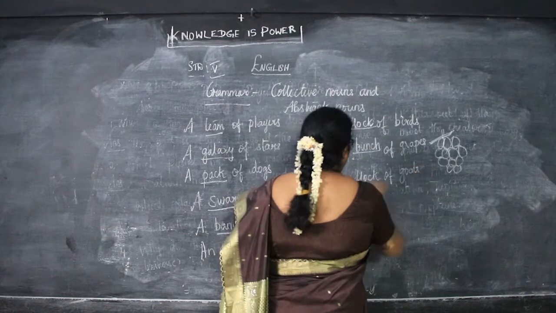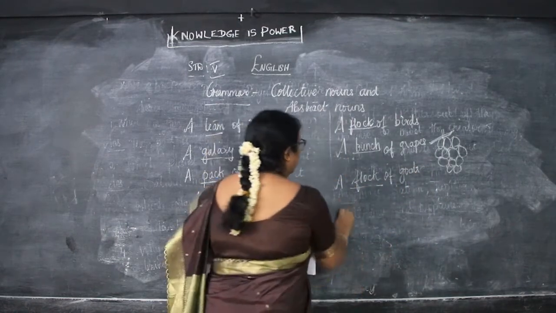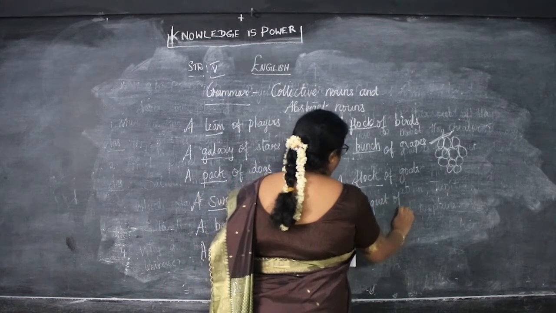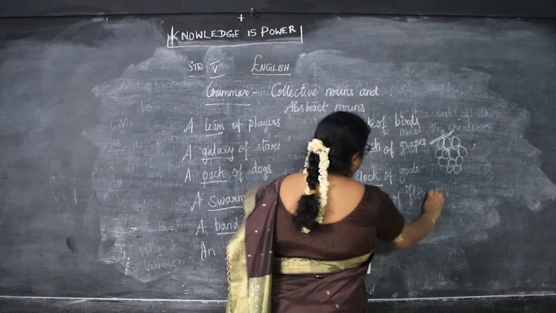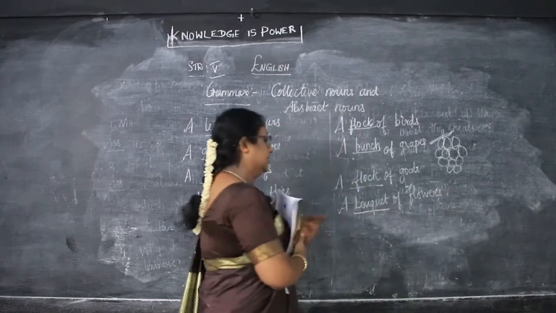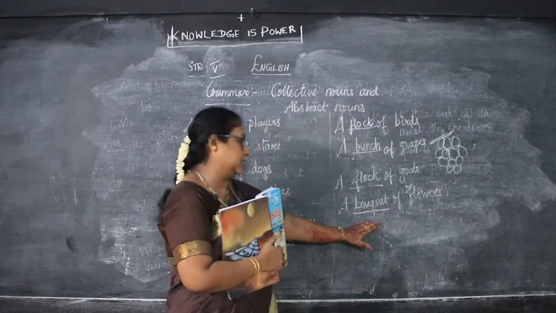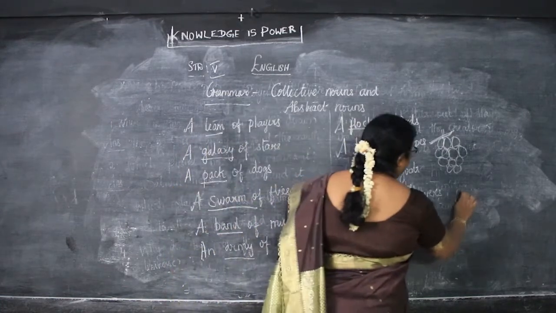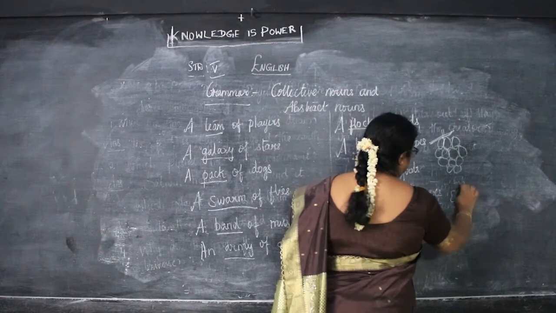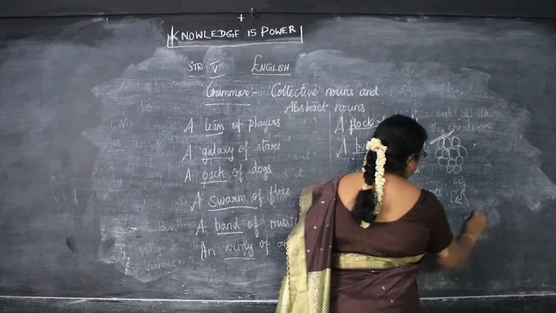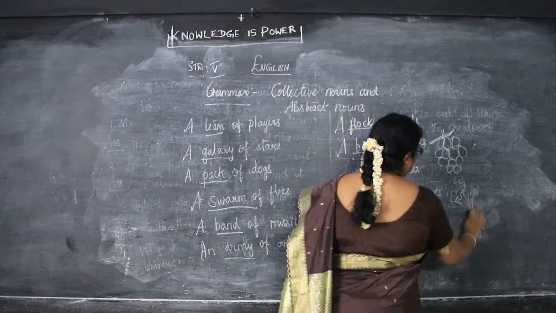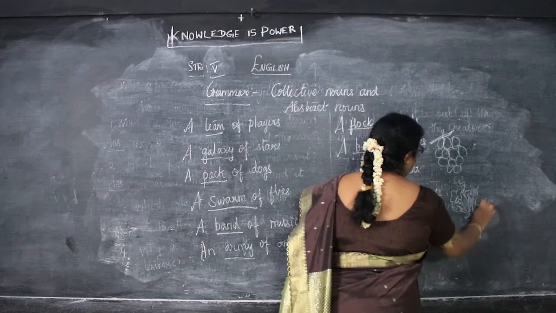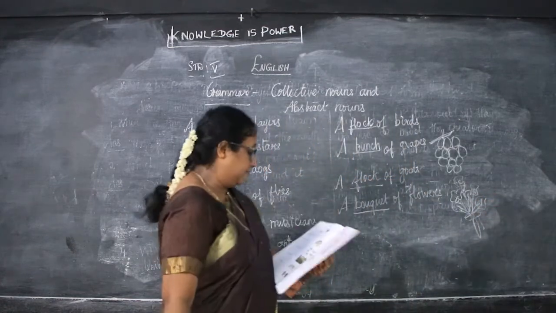Then next is a bouquet of flowers. B-O-U-Q-U-E-T. This is pronounced as bouquet, children. T is silent here. Bouquet of flowers. So these are the flowers. These are the bouquet of flowers.